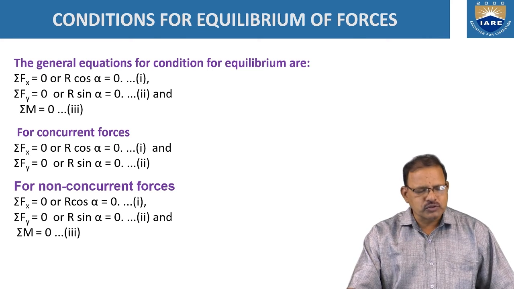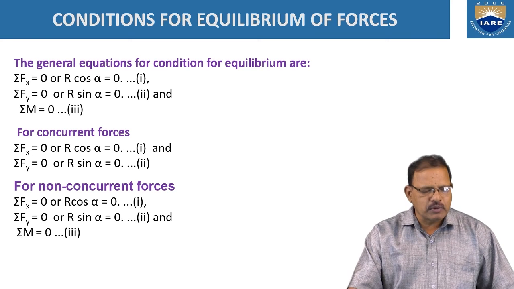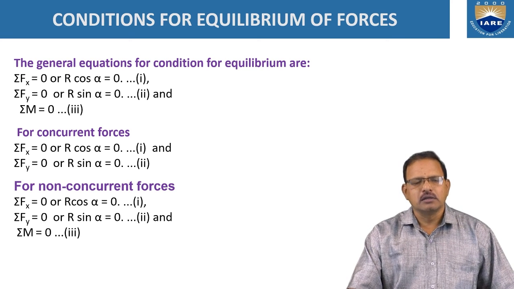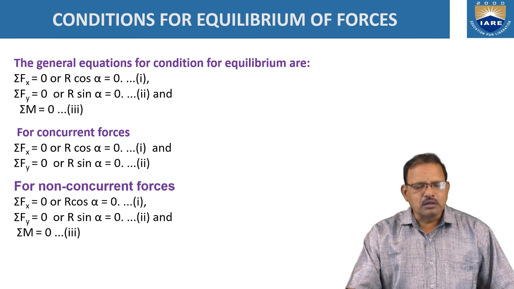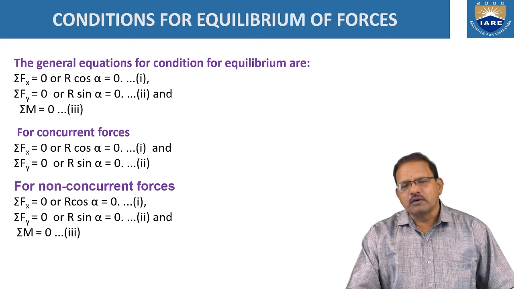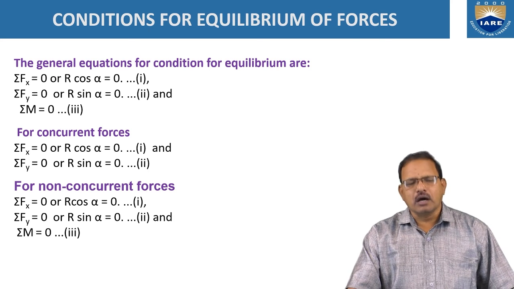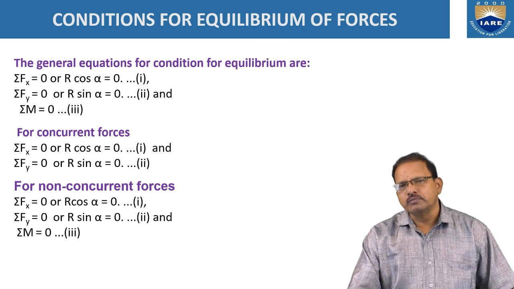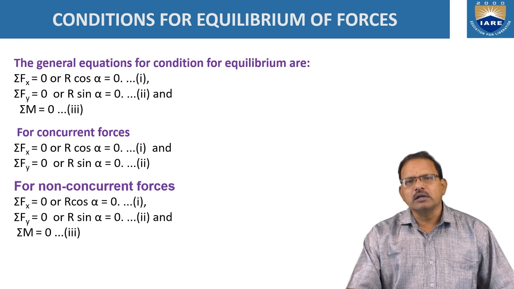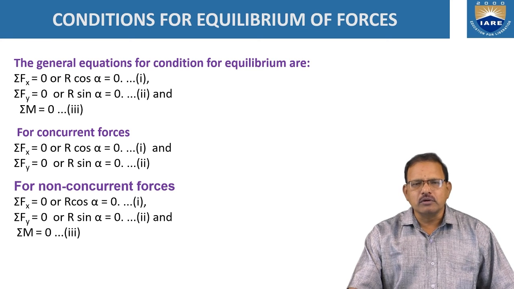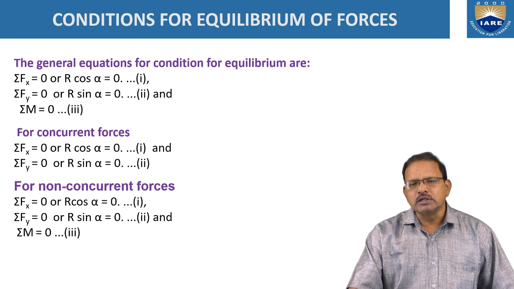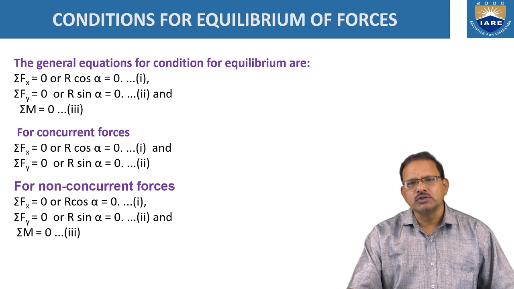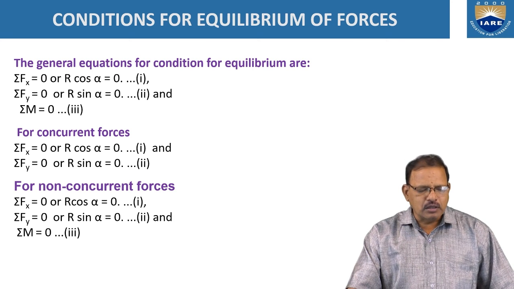That is sigma Fx is equal to 0, meaning the algebraic sum of components of forces acting along the x direction should be equal to 0, or R cos alpha equal to 0, where R cos alpha represents the component of the resultant force acting along the x direction. The second equation, sigma Fy, is equal to the component of the resultant force acting along the y direction, and it should be equal to 0.